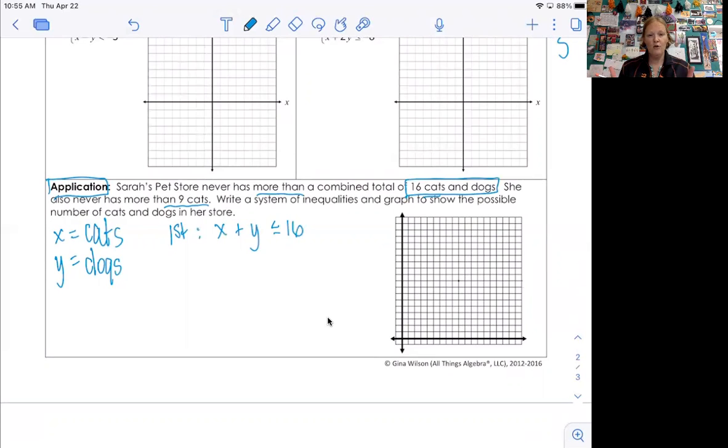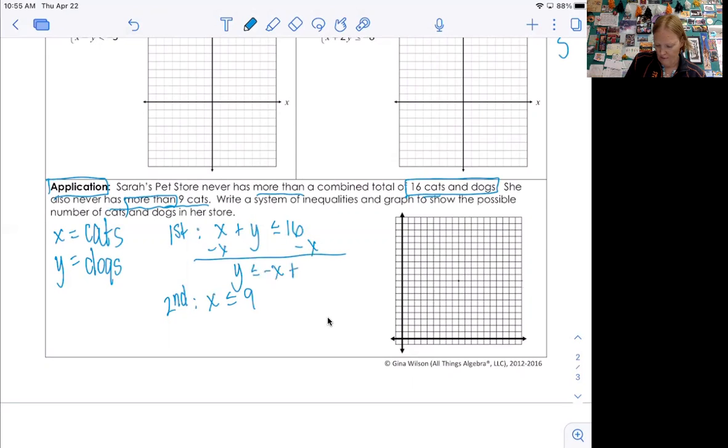All right. My second equation is only about cats. So I'm going to put it down here for a reason. I'll show you in a minute. Cats, we said, was X, and she's never had more than 9 cats. So I'm going to say X has to be less than or equal to 9. Okay, how do you feel about that? All right. The first equation is not in slope-intercept form, so I'm going to do that first. So minus x. That's why I left the room there, space. Y less than or equal to negative x plus 16.